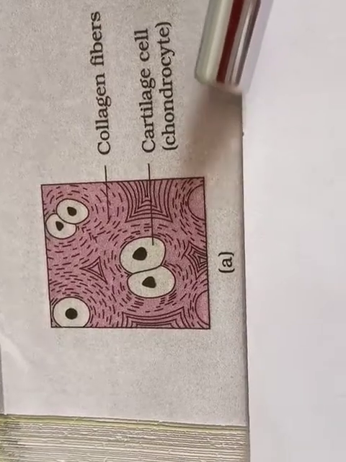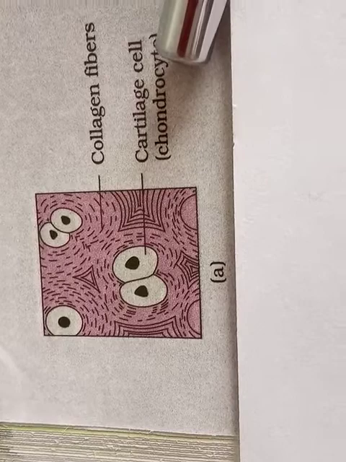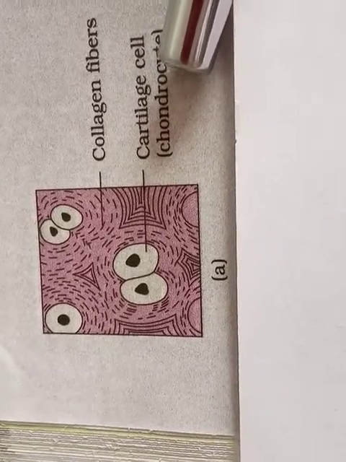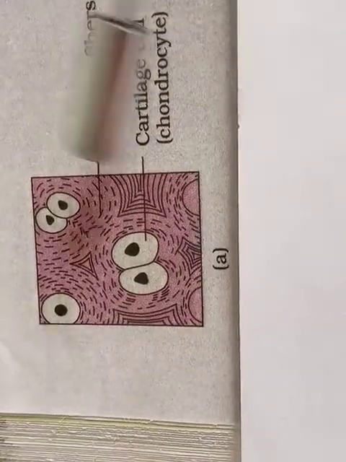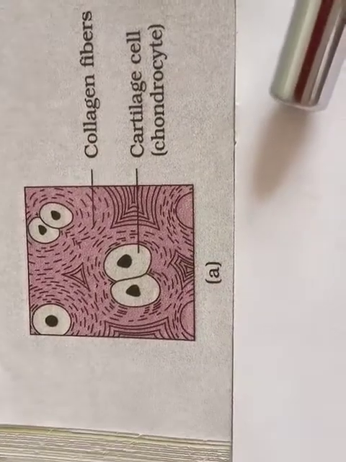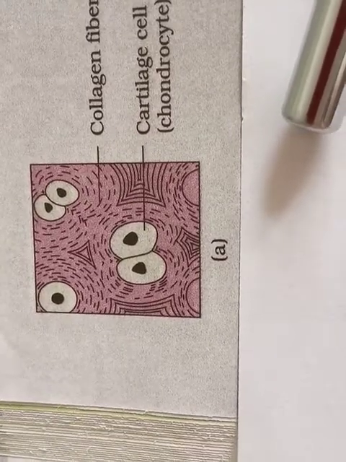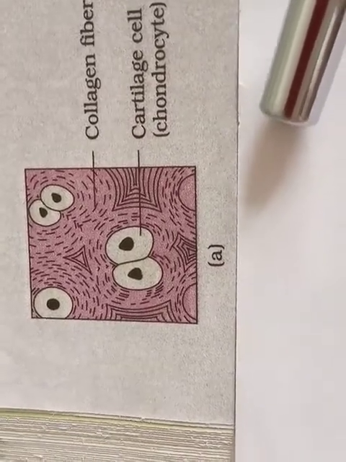It is secreted by cartilage cells called chondrocytes, and these are enclosed in fluid filled spaces which are called lacunae. The cartilage is bounded externally by white fibrous connective tissue called perichondrium.